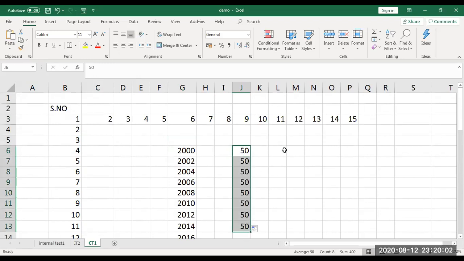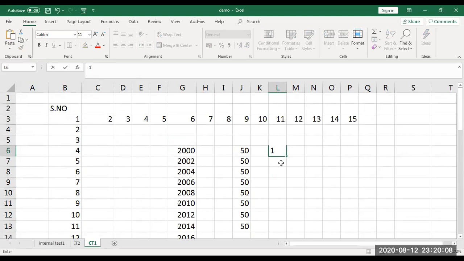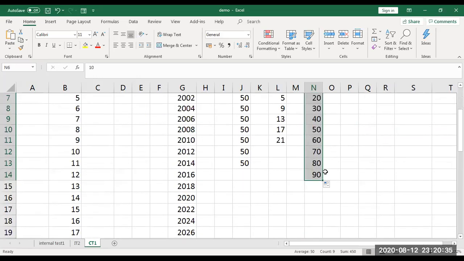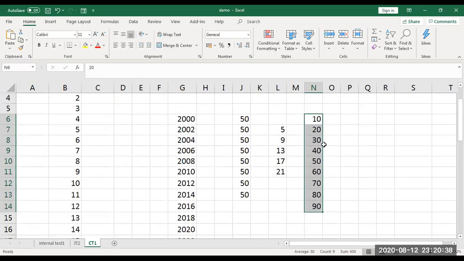Understand, this feature we call autofill. When you want this feature to work, you need to type the first 2 consecutive numbers. See, I want a difference of 5, so I'm typing 1 and then 5. In this case, if I select and drag, then according to the difference, the same difference will continue. Or if I type 10, and then 20, two consecutive numbers, select them and drag, it will give you the full set following the difference.